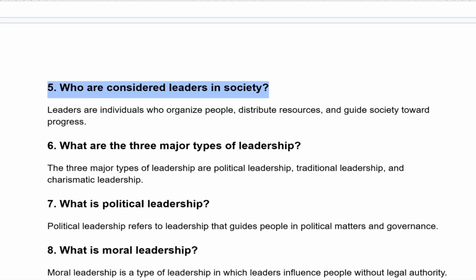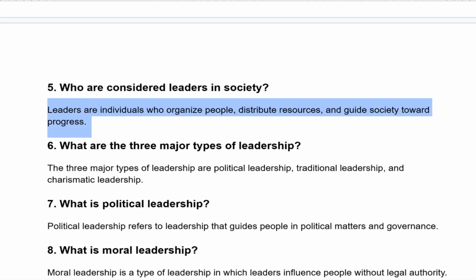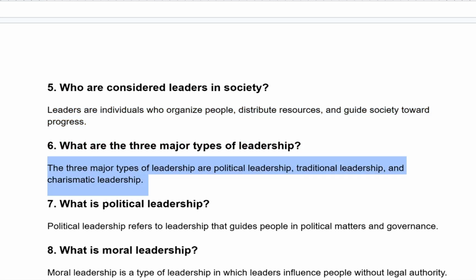Who are considered leaders in society? Leaders are individuals who organize people, distribute resources, and guide society toward progress. What are the three major types of leadership? The three major types of leadership are political leadership, traditional leadership, and charismatic leadership.